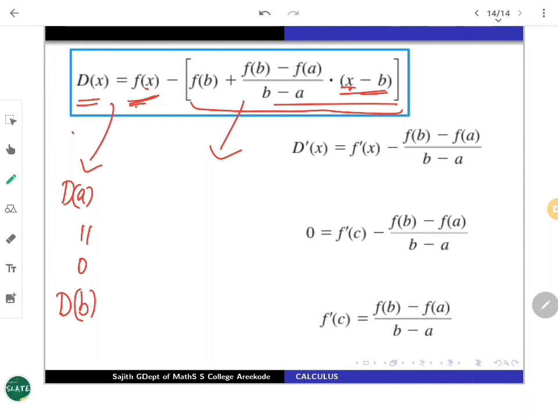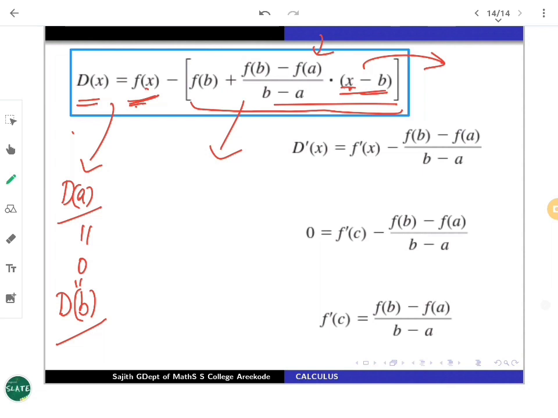That is expected because this is the equation of the secant line part. The y values for the function are f of x, and you are just nullifying. That basically gives the vertical distance between f and the secant line. You wanted to make it something, that's all. So you just make these appropriate changes. This function d of x, at a and at b, is going to be 0. So they are agreeing with the same value.